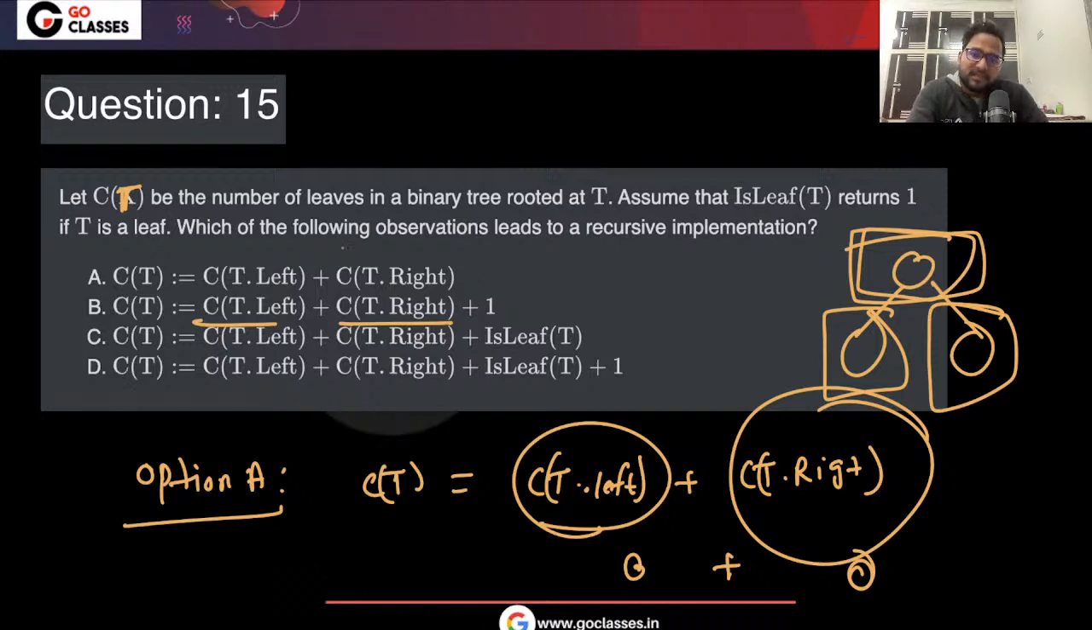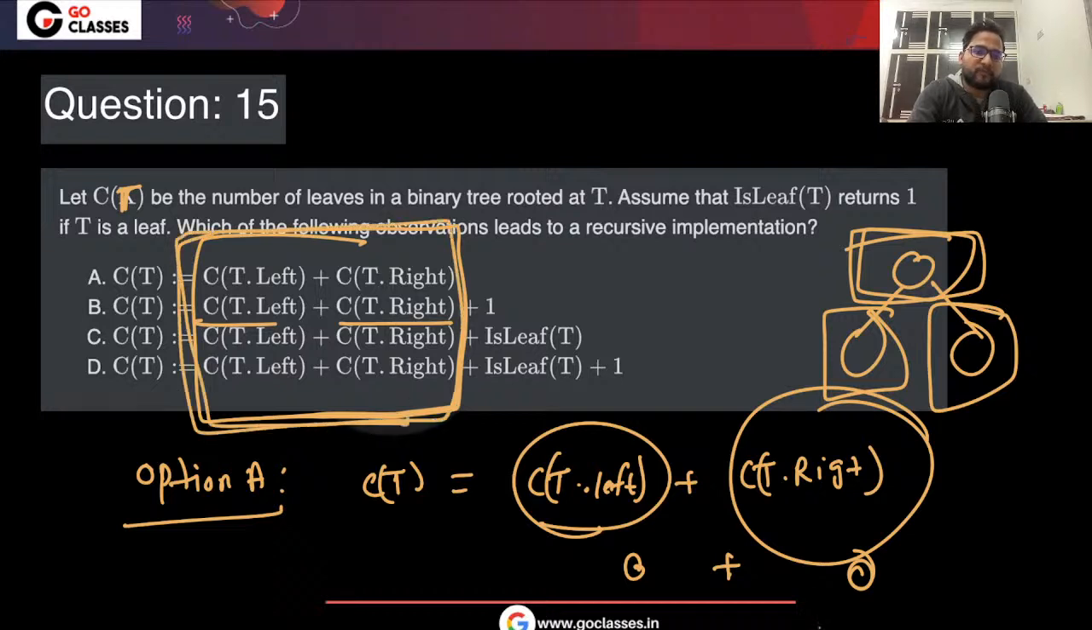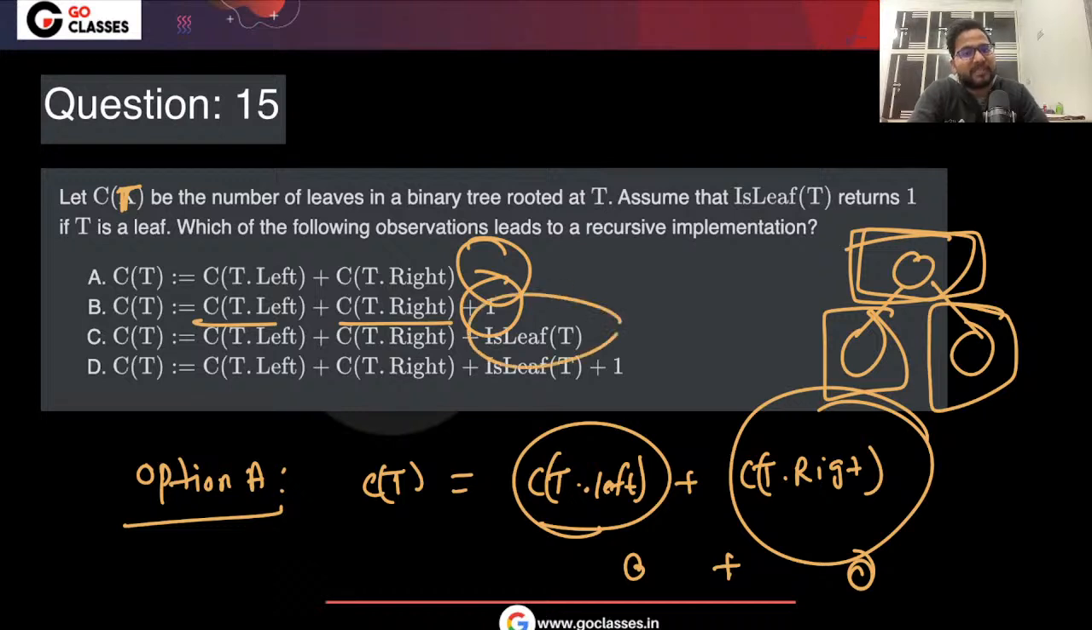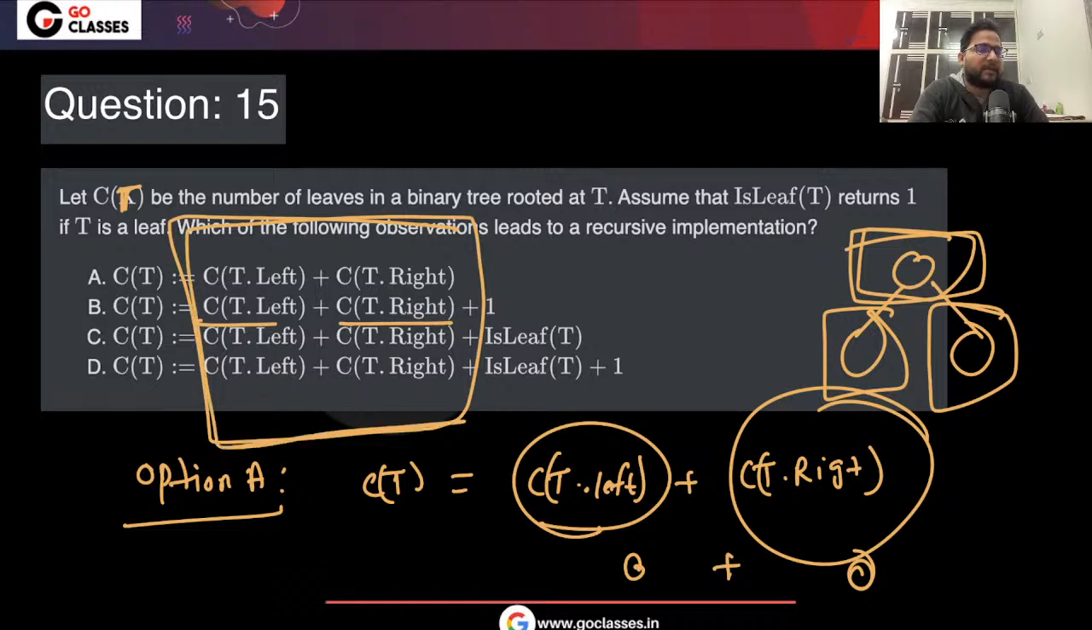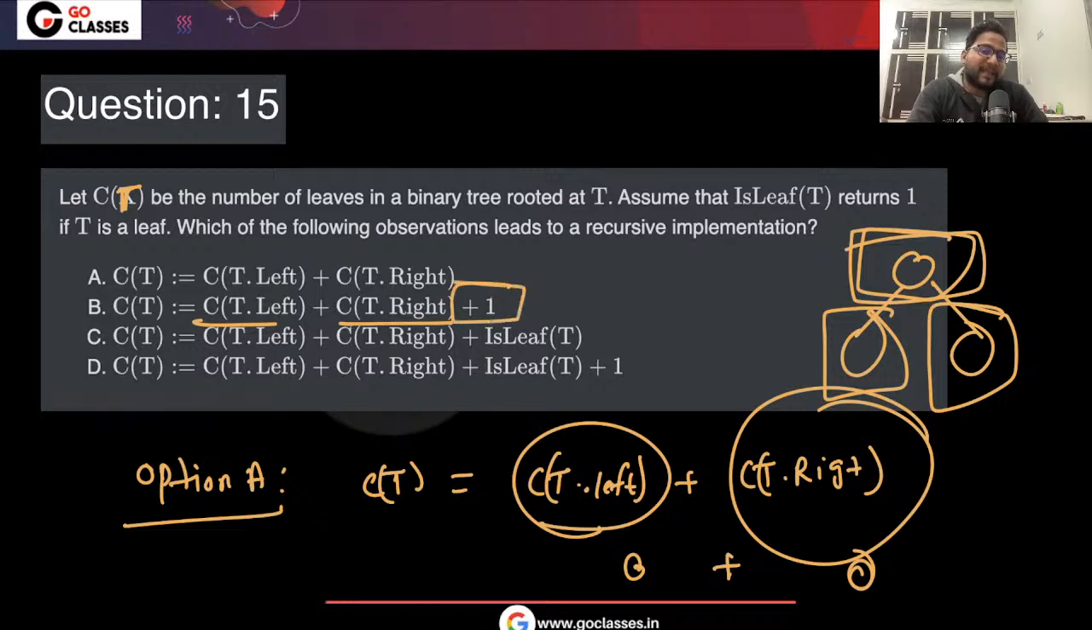If you observe, this part is common in all the options, right? You just have to observe whether it should be plus 1 or should not be anything. It should be isLeaf(t) or something like that. So the number of leaves in the left and in the right is common. Now in the recursive implementation, if you do plus 1, you will be adding even if it is not a leaf. If you do isLeaf(t), only if it is a leaf should you add 1. You should not be adding 1 always. That is why B and D are false.